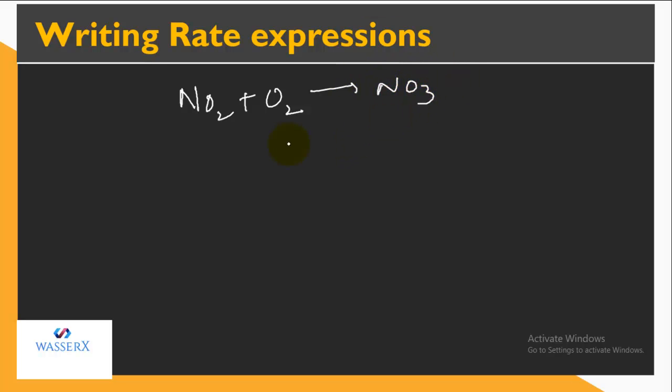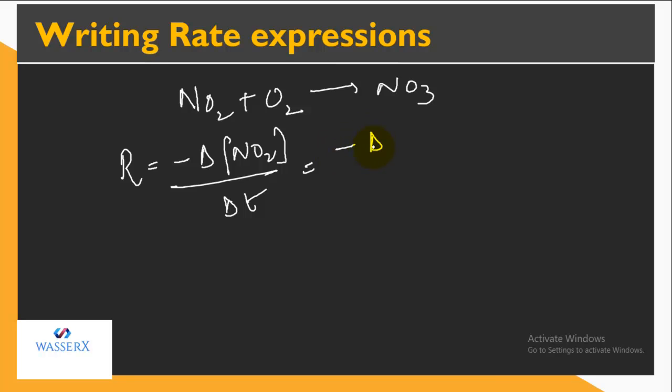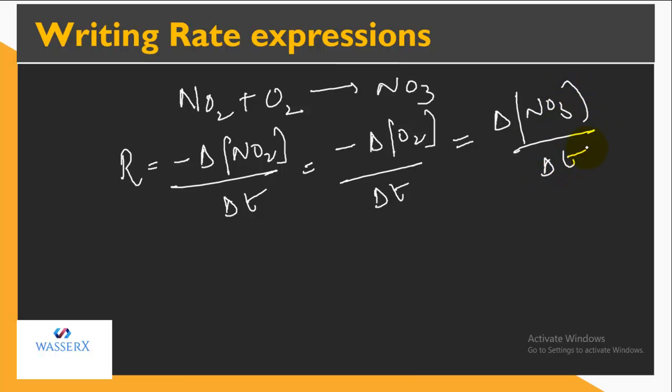So for writing the change, let's say if I need to write the average rate, I'll write in this manner: rate is equal to minus change in the concentration of NO2 with change in time, that is equal to minus change in the concentration of O2 with change in time, equal to the increase in the concentration, again change in the concentration of NO3 with respect to time. So this is the average rate.